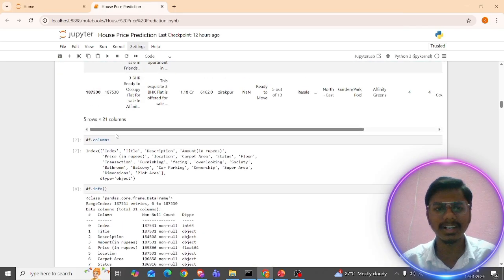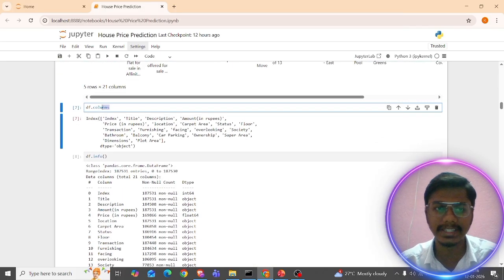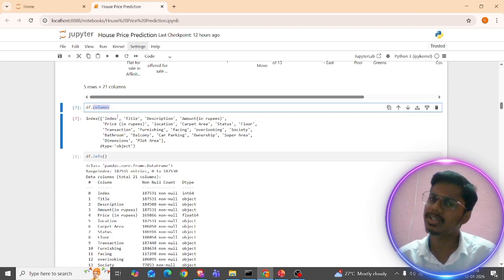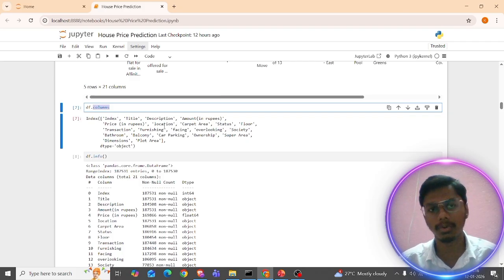What are the columns? We want to see what the columns are, right? So df.columns. There are 21 columns: index, title, description, amount, price, location, carpet area, status, transaction, furnishing, facing, overlooking.